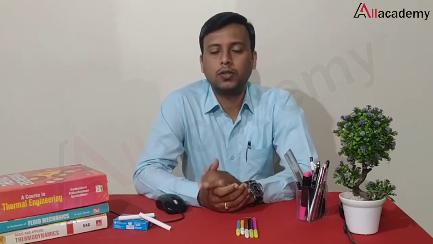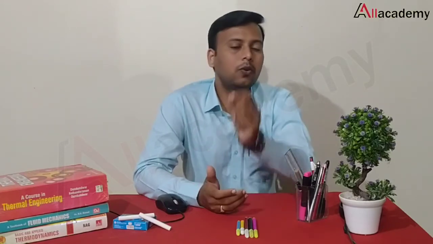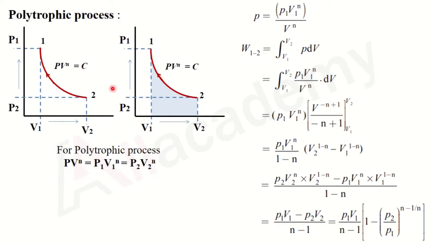So students, we have derived the equations for work done for the constant volume process, constant pressure process and hyperbolic process. Now let us derive the work done equation for the polytropic process. Now let us discuss the very important polytropic process.